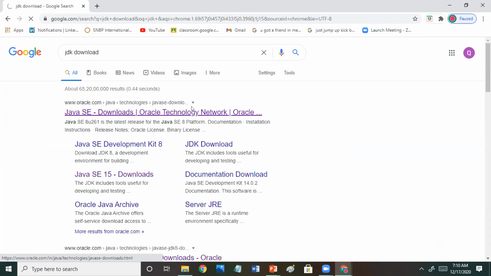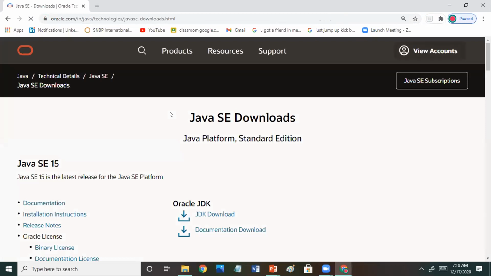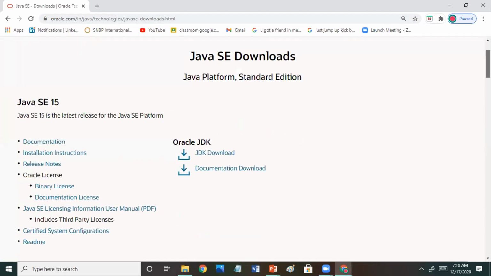Just click on the first link which you get. It will take you to oracle.com where you have all the downloads available for Java. Now the latest version, as I told you, is Java SE 15.